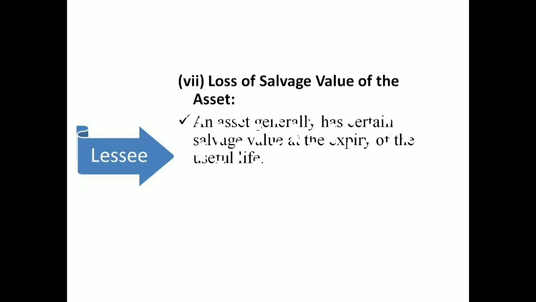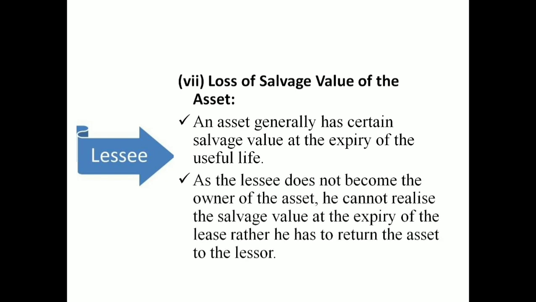Then another one is the loss of salvage value of the asset. Assets generally have a certain salvage value at the expiry of their useful life. After using the asset, there will be some amount of scrap value or salvage value.